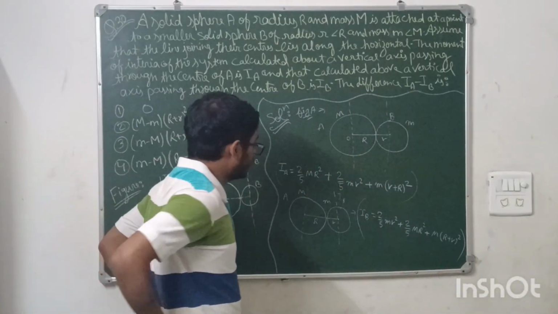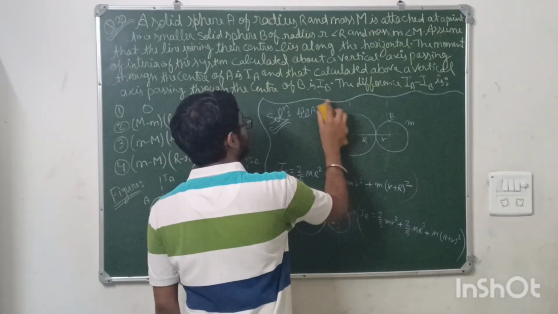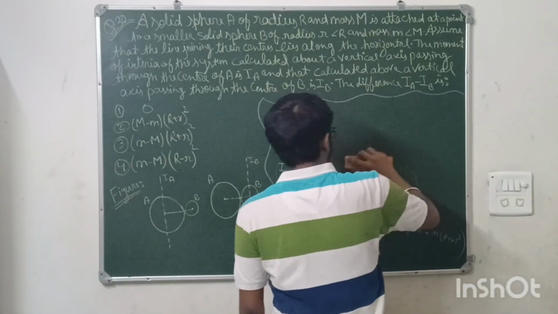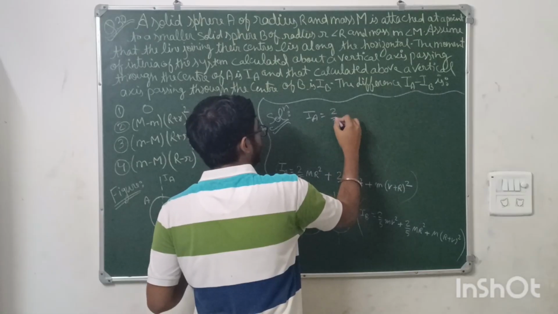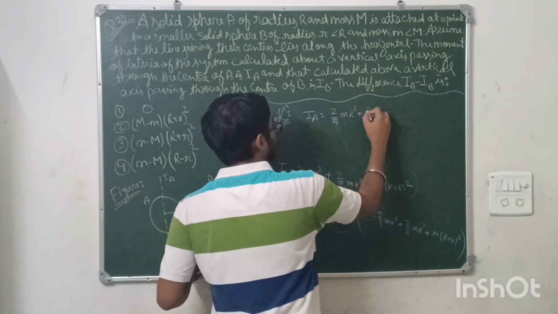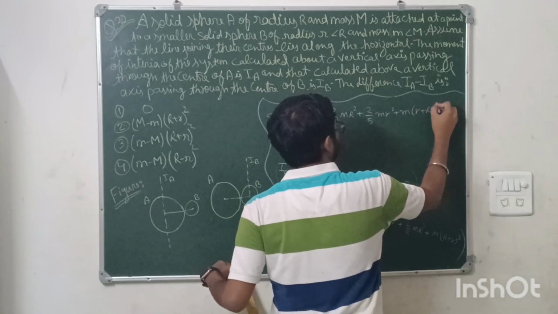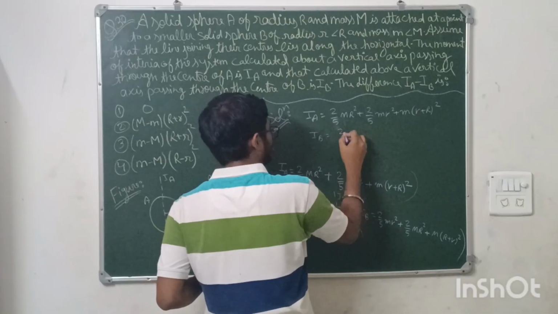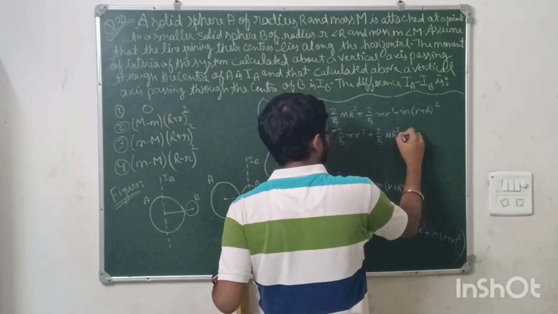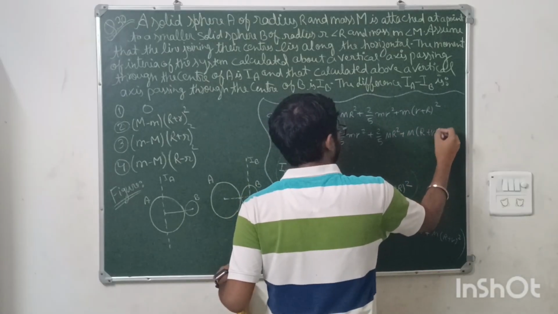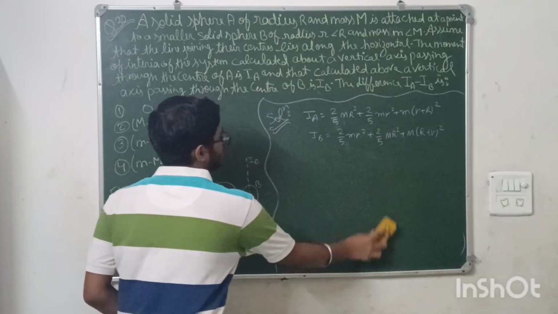Now I need to tell the difference. Okay, just the difference you have to tell. So I am doing the difference of both using the figure. Now I am writing here IA. IA has come: 2 by 5 into capital M R square plus 2 by 5 into small m r square plus small m into (r plus R) whole square. IB is 2 by 5 into small m r square plus 2 by 5 into capital M R square plus capital M (r plus R) whole square. This is IA and IB. Okay. Now you just need to take the difference of them.